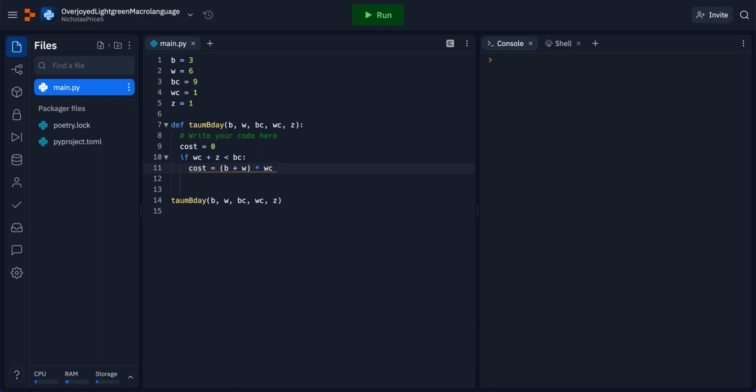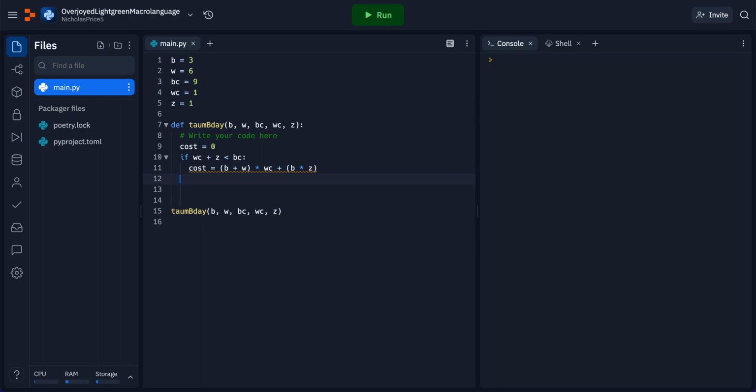And then we will add the value that it would cost us to convert our white items into black items, which could be written as B times Z, because we have B items that need to be converted, so we will multiply that by our conversion rate of Z and add that to the initial cost of just buying all of our white items. Okay, hope that's making sense. Hope it's clear. If not, write it down a couple times, think about it a little bit. I'm sure it will start to click.